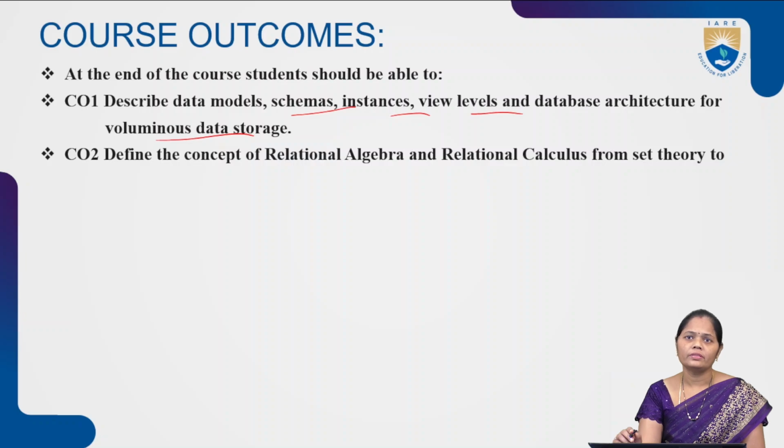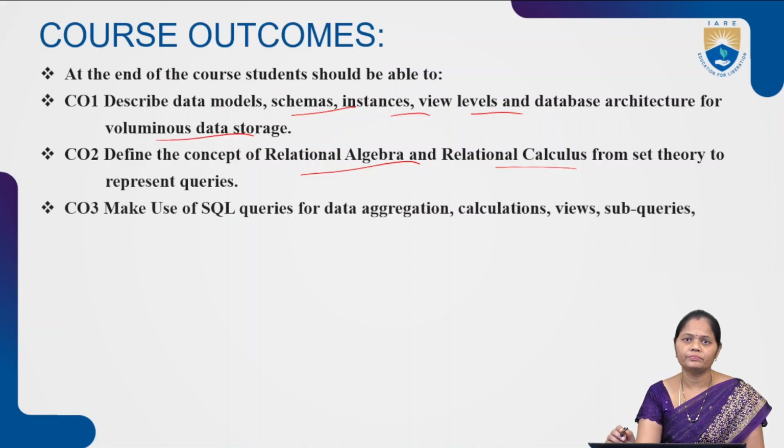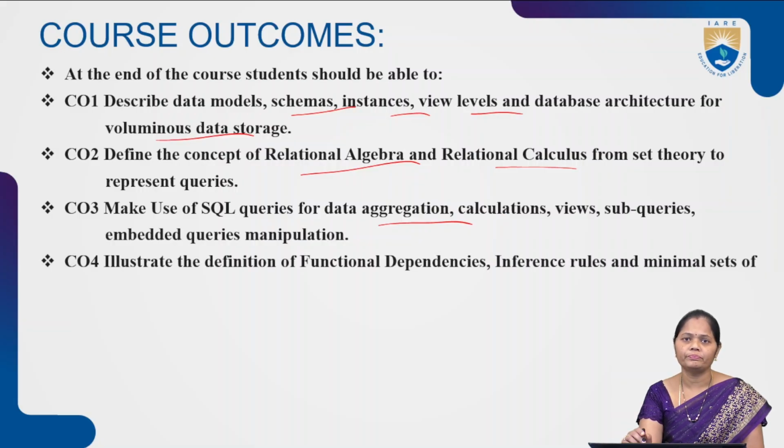Define the concept of relational algebra and relational calculus from the theory to present queries. Make use of SQL queries for data aggregation, calculation, view, subqueries, embedded queries, manipulation. Illustrate the definition of functional dependencies, inference rules, and minimal set of FDs to maintain data integrity.